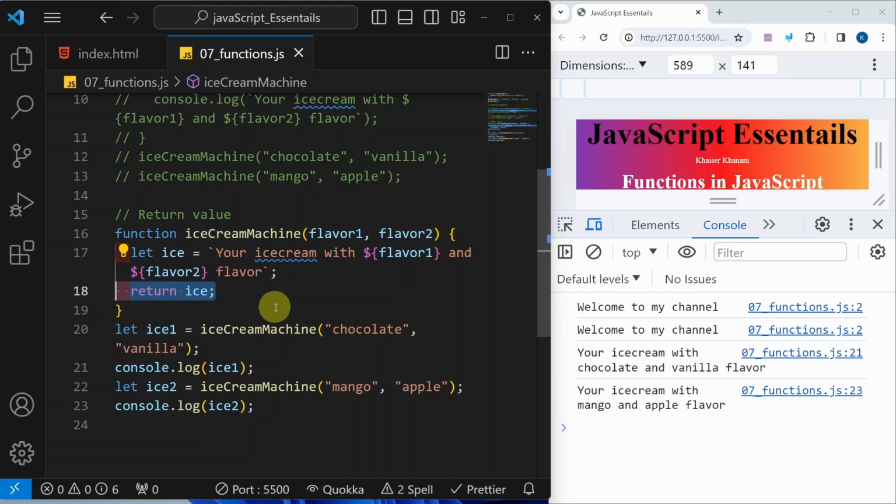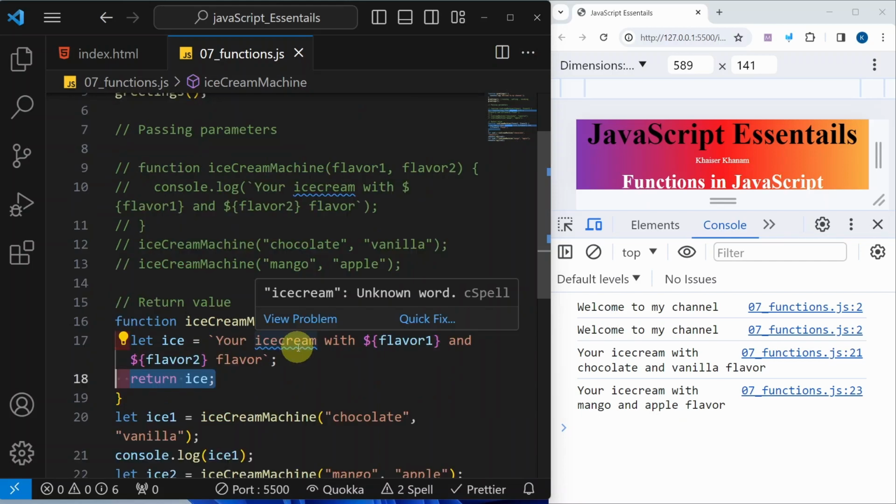But if you want to store the value of that function in a variable, then you have to use the return keyword. Functions without parameters or without any return value, we will use when we need some block of code to be executed multiple times. That kind of function will not have anything to do with the return keyword. They will just display the message, but they will not generate any error.